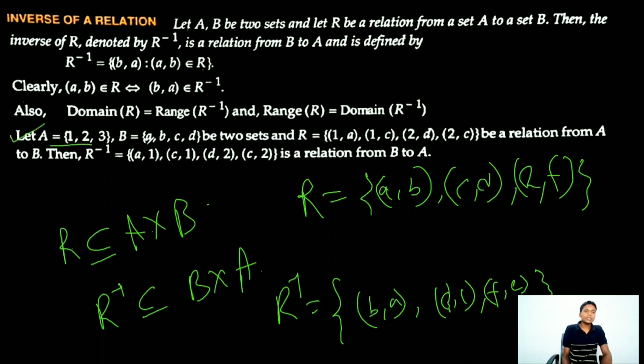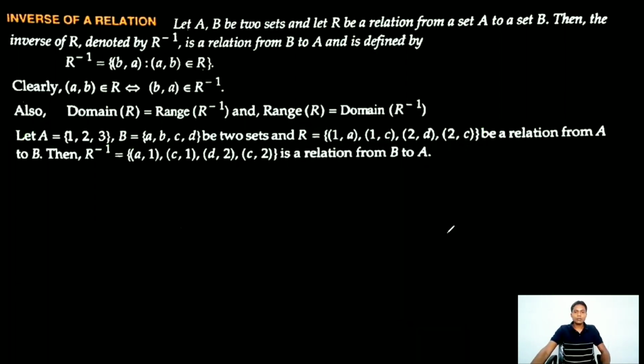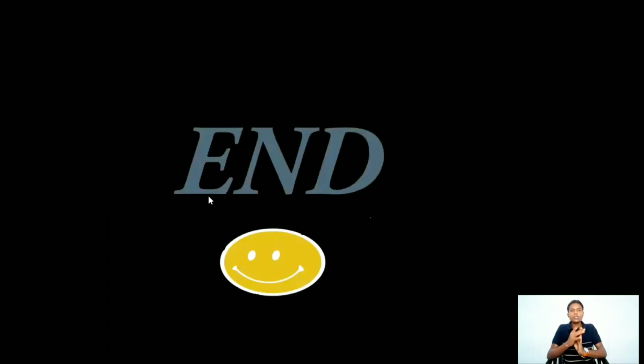Okay, this is an example. This is set A, this is set B, and R is a relation from A to B given by this. Then R inverse is, have a look, we have just altered the elements: the first element becomes second and the second becomes first. Understood what an inverse relation is? In the next class I will discuss different types of relations.